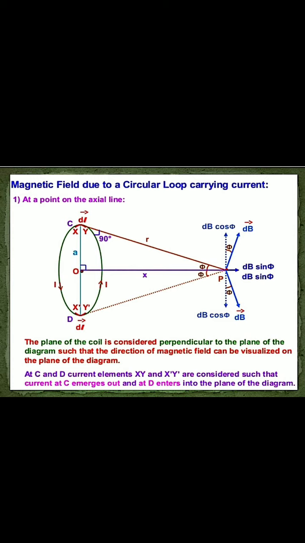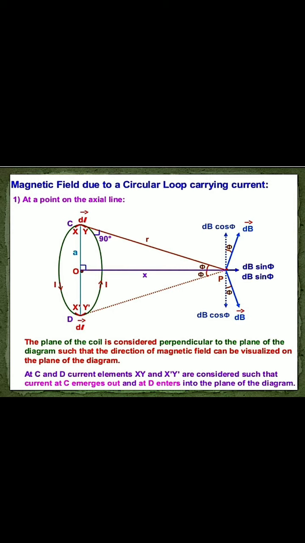If you consider the small current element dl at the lower end, at point P the dB is perpendicular to r. So here also we can resolve into components dB cos phi and dB sin phi. This dB cos phi is in the opposite direction of the previous one, and dB sin phi is along the same direction. I hope it is clear.